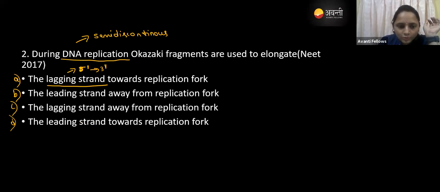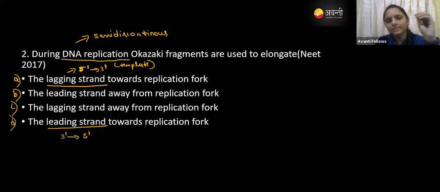For the leading strand, the template runs in the 3' to 5' direction. So these are the templates. The leading strand is synthesized continuously, and the lagging strand is not synthesized continuously. It is discontinuous. That's why it is called semi-discontinuous.